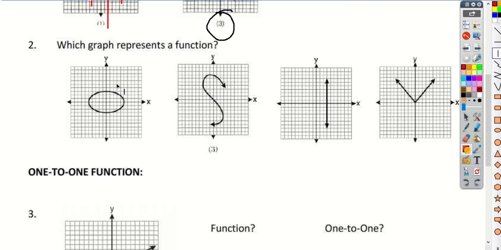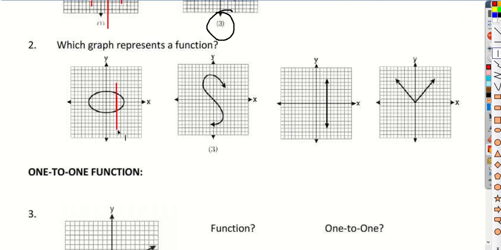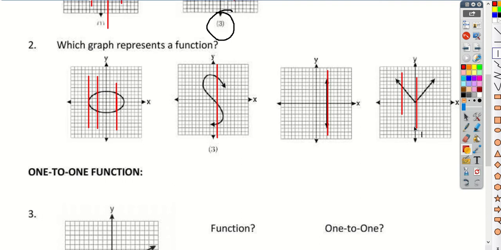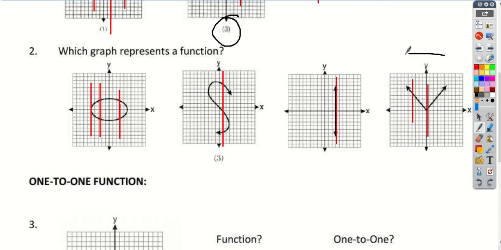All right, here we can see that's going to hit twice. So even though I can draw this line out here that only touches once, as long as I can draw a single line that hits more than once, this will not be a function. Okay, so this is not a function. Also, this one isn't because that line overlaps the whole thing. So this one would be the one that is a function. So we would say that this is our function.